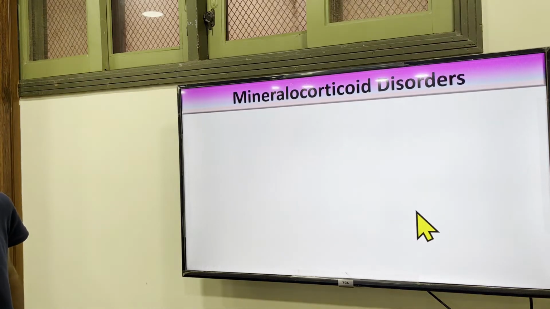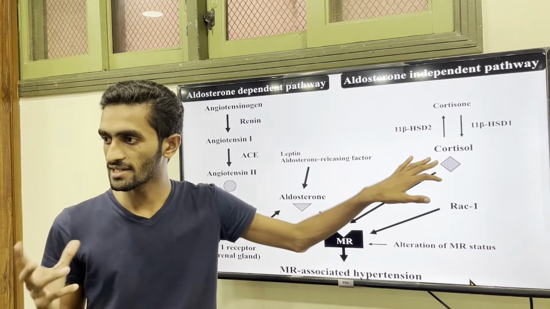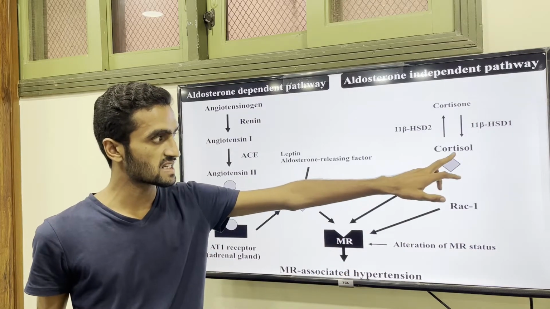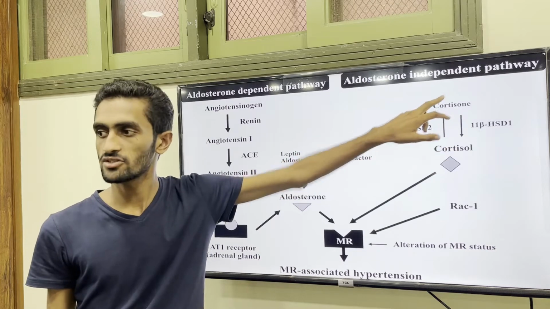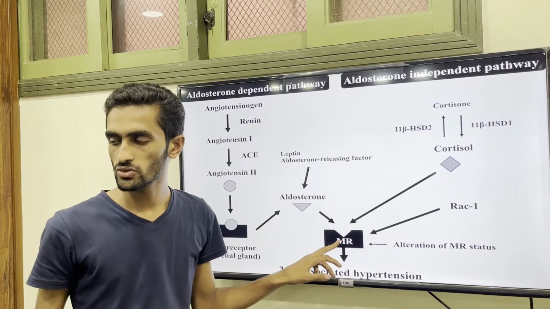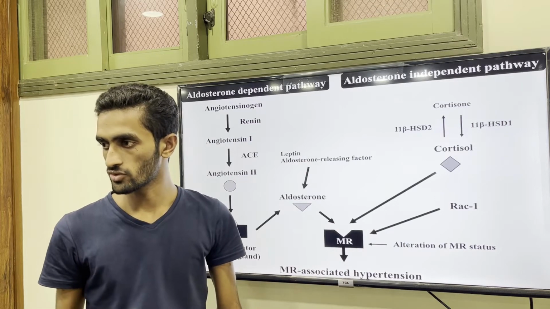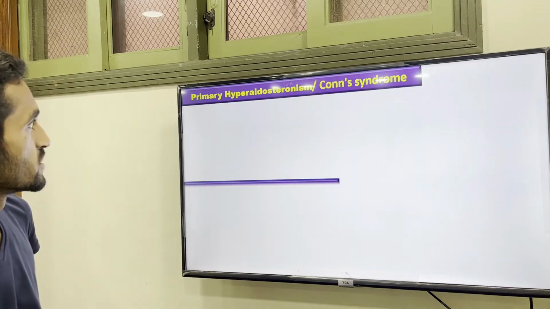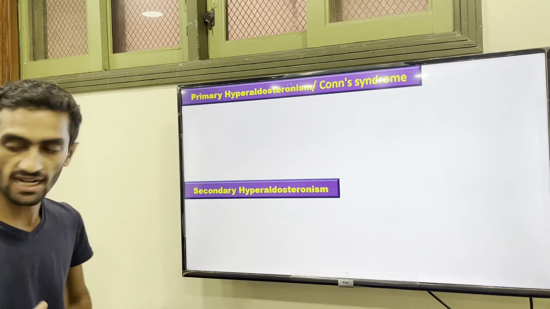So this pathway, this step I already covered. We have seen that when the cortisol is high, it can bind with the aldosterone receptor. But the kidney has an enzyme which converts the cortisol into cortisone. So cortisol cannot bind with this, so there is no problem with the high cortisol. It does not inhibit the aldosterone function, so they allow the function of aldosterone. This is actually theoretical.